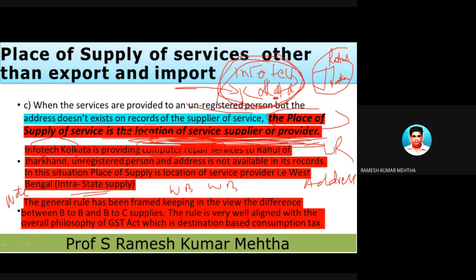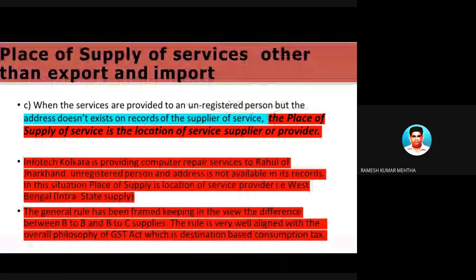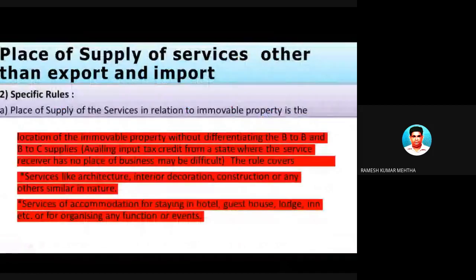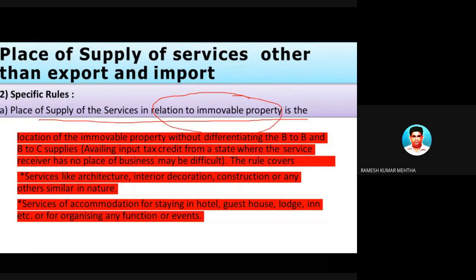But my point is I'm giving some important points as far as place of supply of services are concerned. Very important topic: place of supply of services in relation to immovable property. Already I told, in case of immovable property, if any services are provided to or in relation to immovable property, then the place of supply of services is the place where the immovable property is situated. Like services of accommodation, services like architecture. We are going to take some examples.